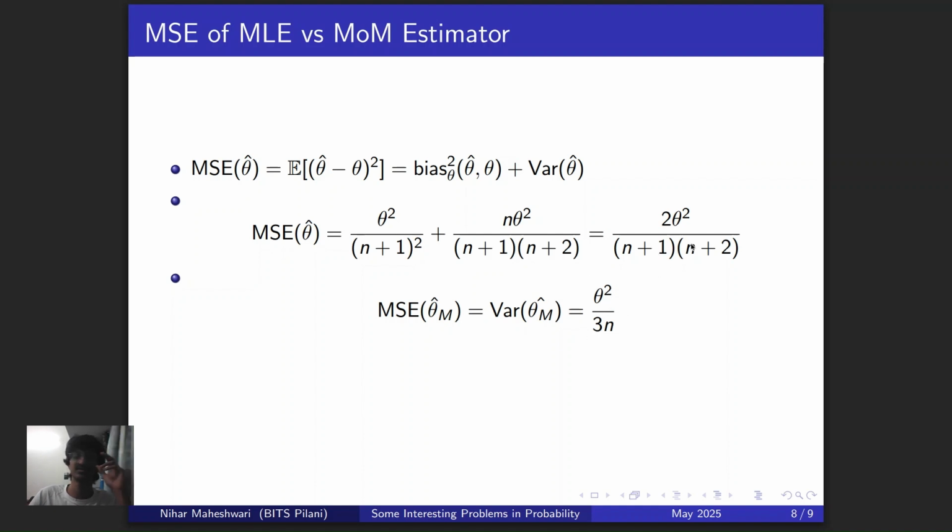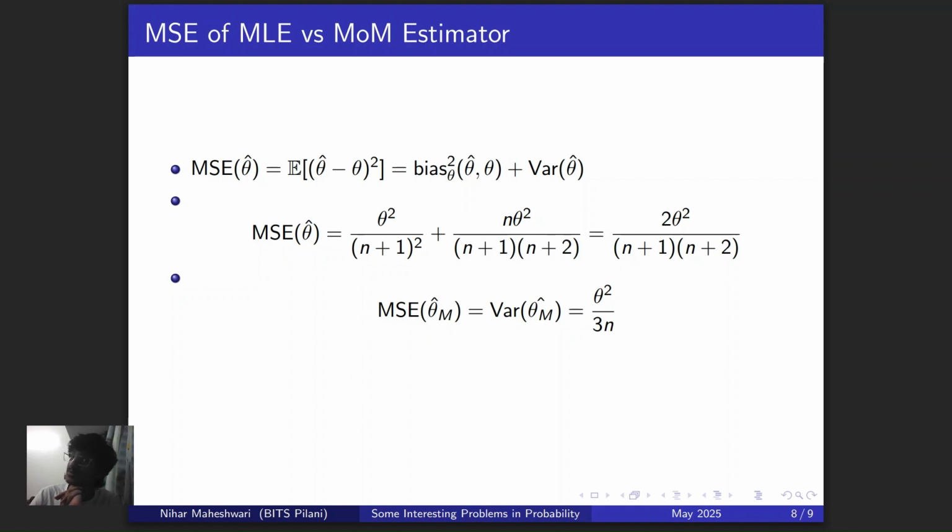You can prove this. This is even easier to do. You just have to work with a quadratic and prove that it's always greater than 0. In fact, I think the quadratic turns out to be n squared plus 3n plus 2. So it's even easier that way. So yeah, basically you see over here that the MLE estimator is indeed better than the MOM estimator.